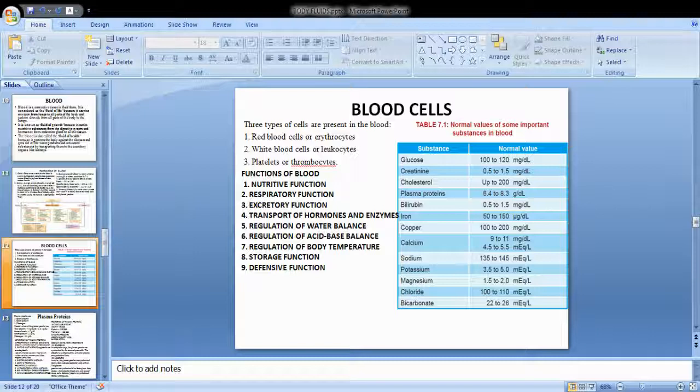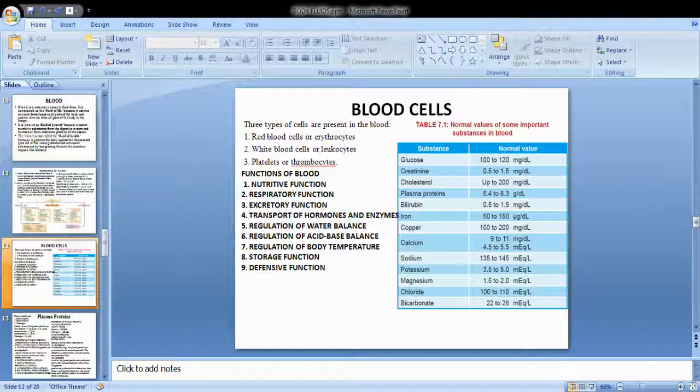Erythrocytes, leukocytes, and thrombocytes. Erythrocytes are otherwise called red blood cells. Leukocytes are otherwise called white blood cells. And then you have platelets or thrombocytes. Recently, you would have heard about dengue fever, where the platelet count decreases. The thrombocyte count decreases to a large extent in dengue fever.